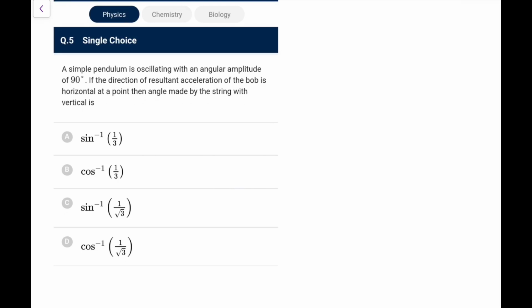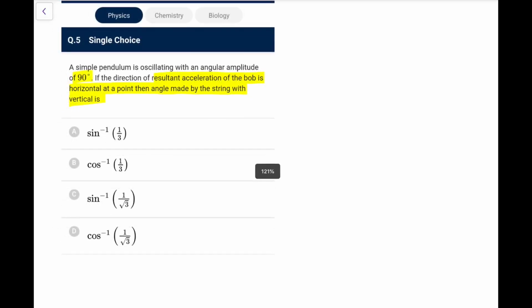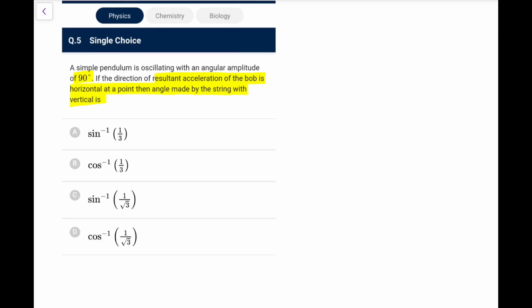Next, a simple pendulum is oscillating with an angular amplitude of 90. If the direction of the resultant acceleration of the bob is horizontal at a point when the angle made by the string with the vertical is theta, find theta. So let me draw this figure. This is starting from here, it goes like this. So let's say at this position when it makes an angle theta, the acceleration is horizontal.